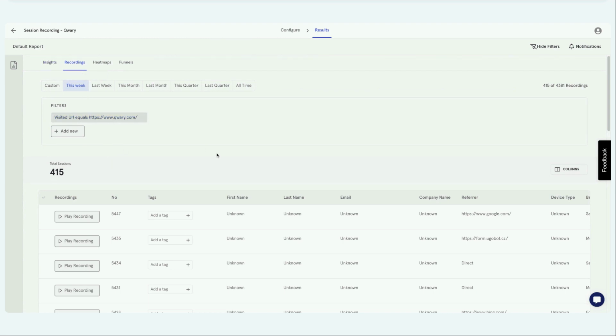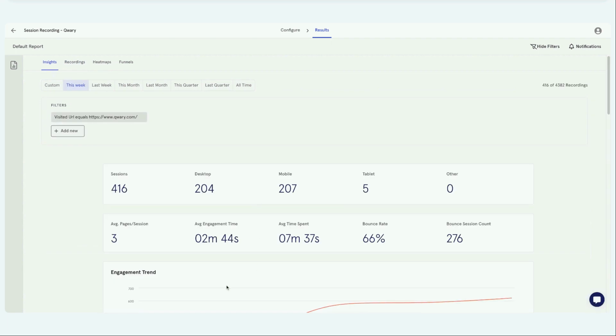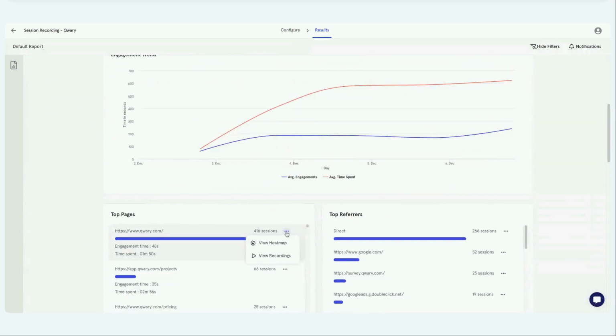Similarly, if you want to check out the heat map of that page, you can click on that. And these same options are available if you want to see where you are getting the most engagement and analyze the user sessions from the traffic. You can go to session recording or heat map from here.